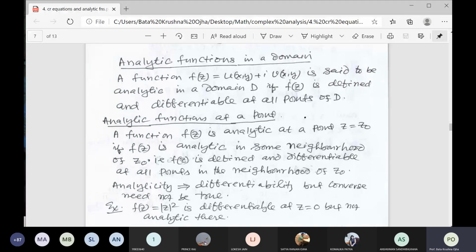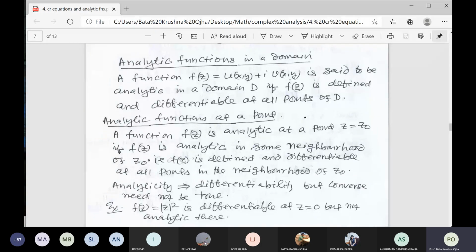That is the extra condition. So that is the best example of mod z squared: differentiable at the origin, but not analytic at the origin because the CR equations are not satisfied at points very close to 0.